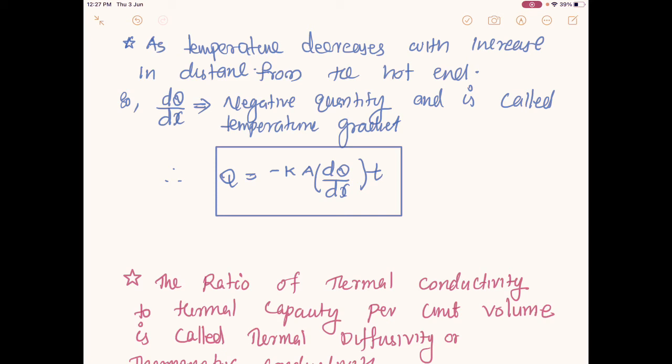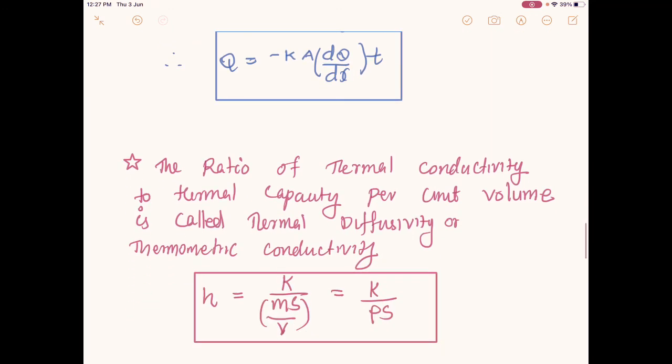So this is all about what is meant by the thermal conductivity of a material. In this way we can define how much heat is transferring through a material depending on these factors. You may get a question on some problem on this. I can also give a small definition of another one, called thermometric conductivity. It is the ratio of thermal conductivity to thermal capacity per unit volume for any material.